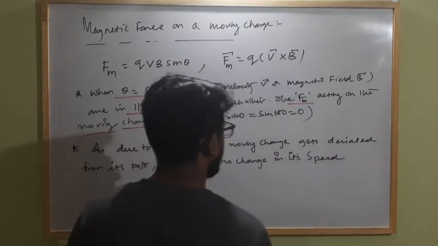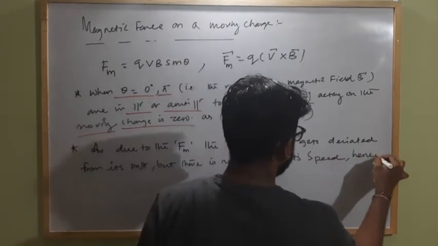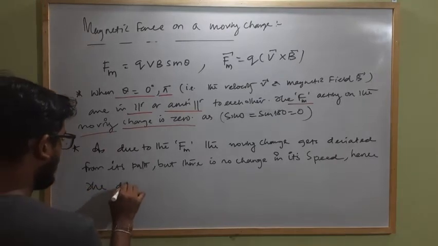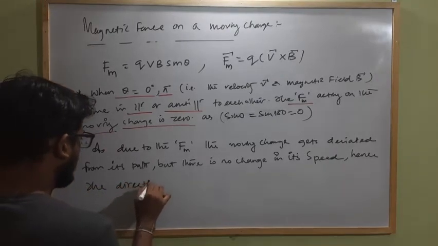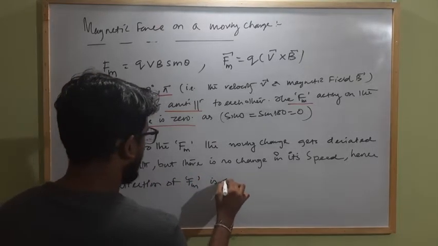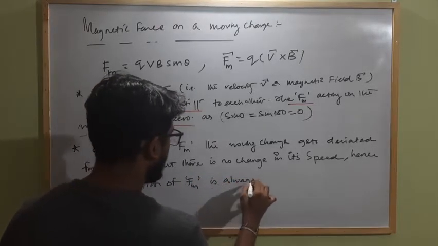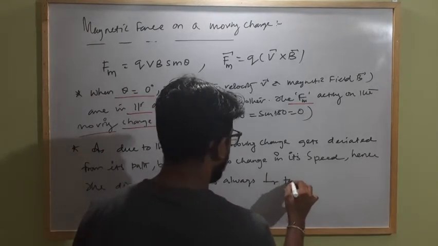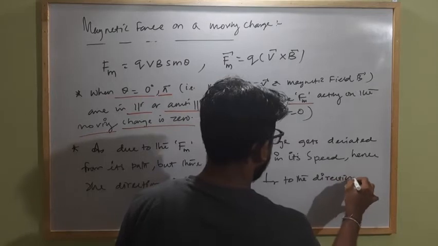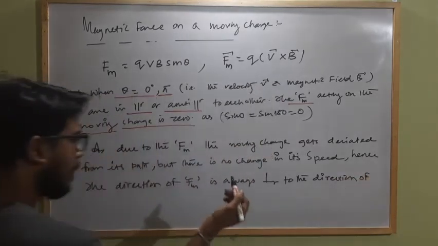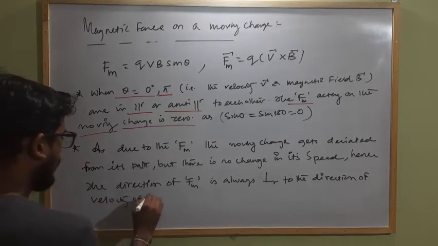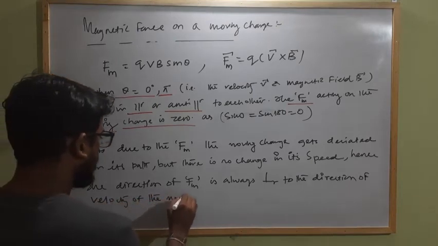Hence, the direction of magnetic force is always perpendicular to the direction of velocity of the moving charge.